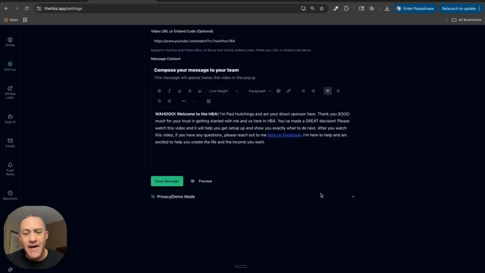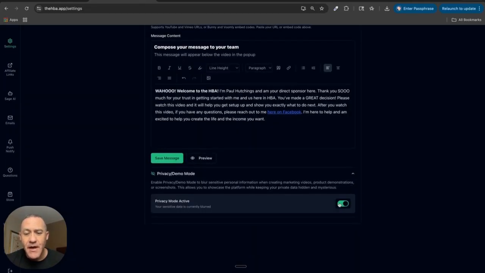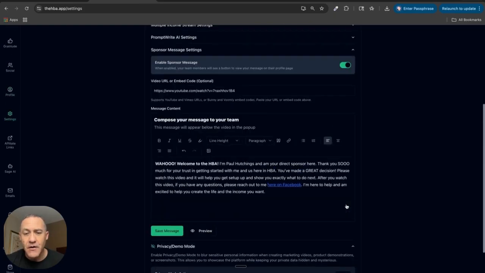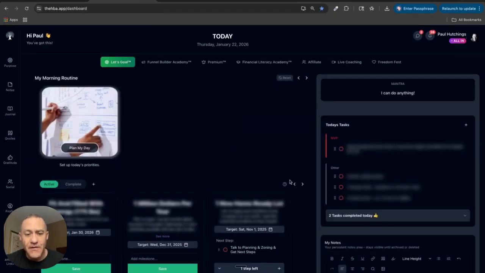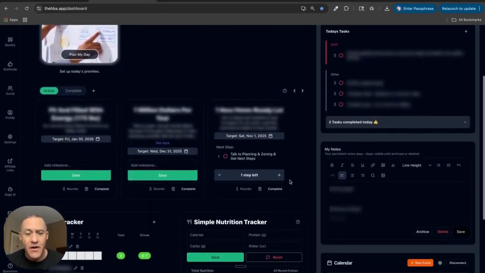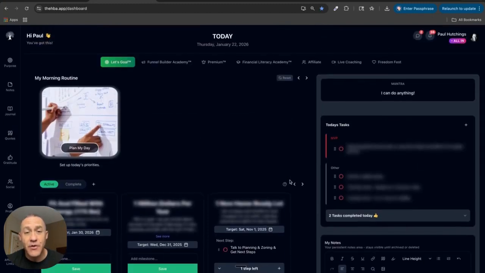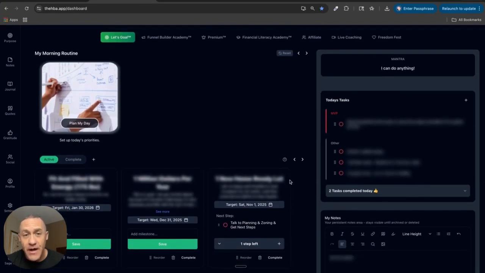Premium members also have access to privacy demo mode, and this is where you can click a little toggle to automatically blur out all sensitive data in your members area. Why is this useful? If you've been marketing for some time, you might know that oftentimes you want to do a screen record and show people the products or show people different parts of the back office.